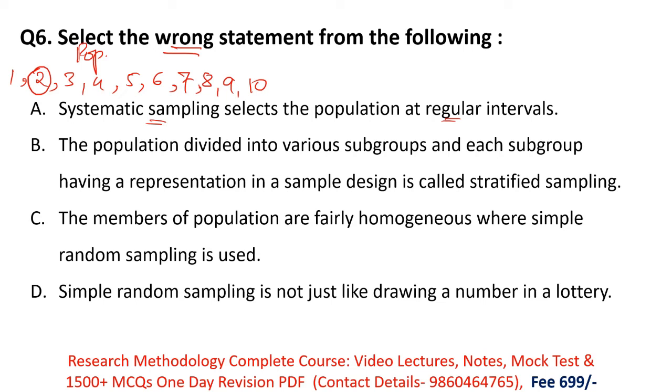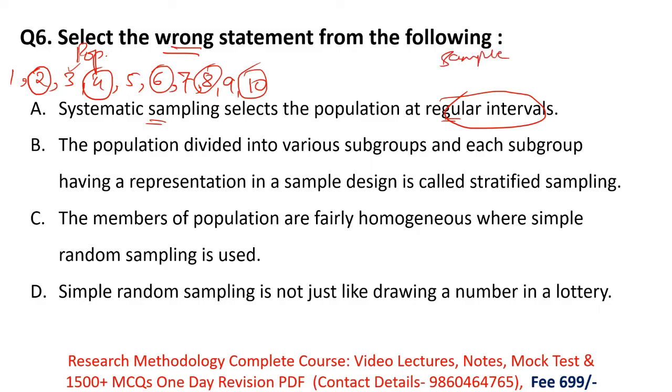Okay, then the second point here is that in systematic sampling, researchers select their samples at regular intervals. Like I am saying here, I'll select every second member from the population. I am skipping 3, then I am selecting the fourth member. Then I'll skip the fifth member, I'll select 6. Like that, I'll skip 7, then I'll select 8. Again I'll skip 9 and I'll select the 10th member from the population.